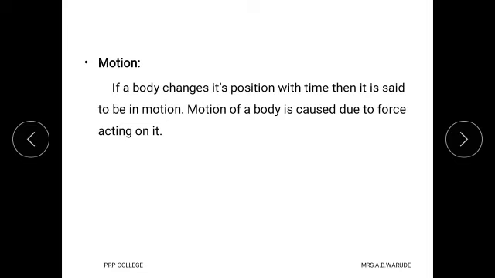Then what is meant by motion? For that we consider a body at rest position. When it changes its position with respect to time, then it is said to be in motion. That motion of a body is caused due to the force acting on it. If the force is absent, then there is no change in position of that body, and at that time we say that body is at rest. But due to the force, that body changes its position, and that time it is called in motion.